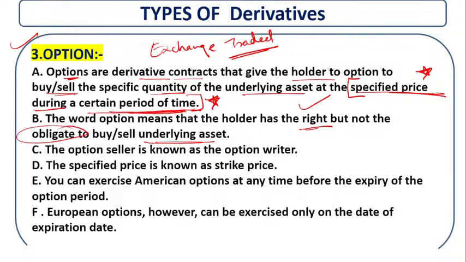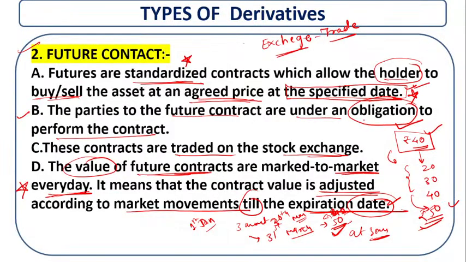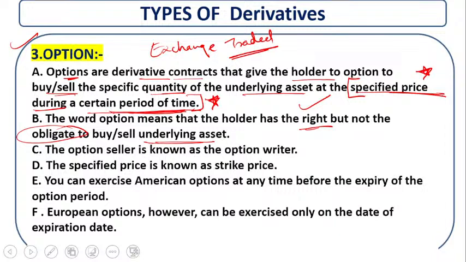In the futures contract that we have seen, there is an obligation. The word obligation is used over there. But in the case of options there is no obligation, because this is an option. The word is simple: options. Now the option seller is known as the option writer. This is also important.